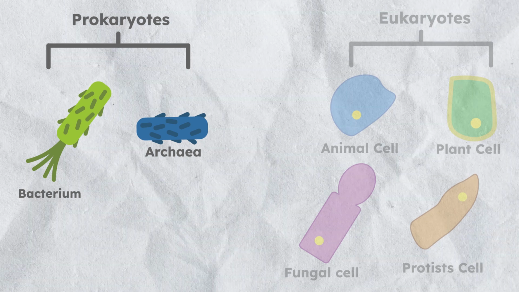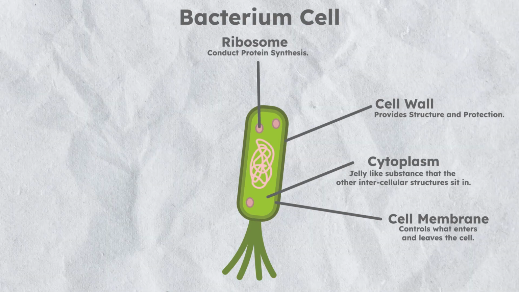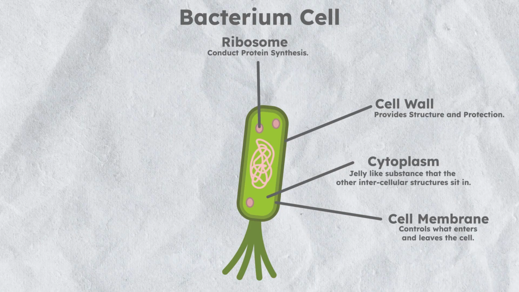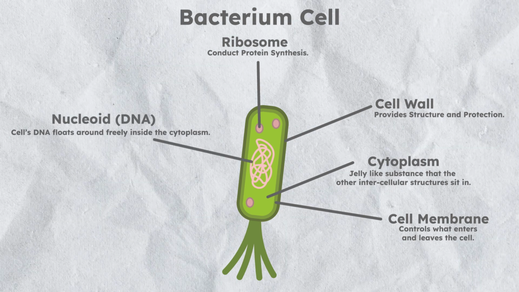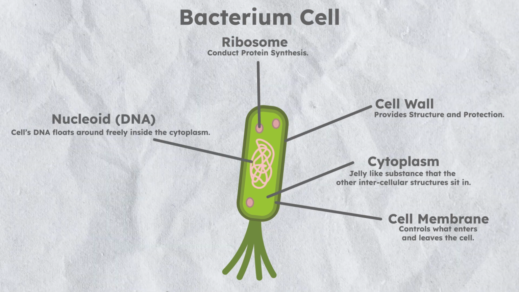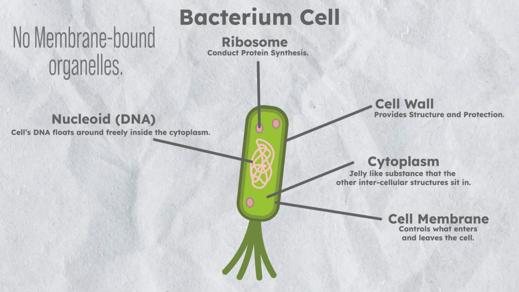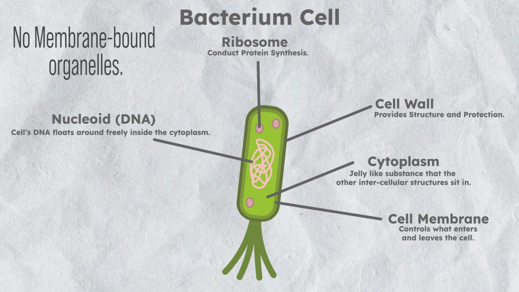Okay then, we've now looked at both the types of eukaryotic cells that we're going to be covering in this video. Now let's look at the prokaryotic cells, of which we're only going to look at one of, the bacteria. Looking at this diagram of a bacterium, it is obvious to see the difference between them and the eukaryotic cells. One of the first things that we notice is the DNA is not contained inside of a nucleus. In fact, prokaryotic cells don't even have one. Along with the nucleus, prokaryotic cells don't have any membrane-bound organelles, such as the ER or the mitochondria.